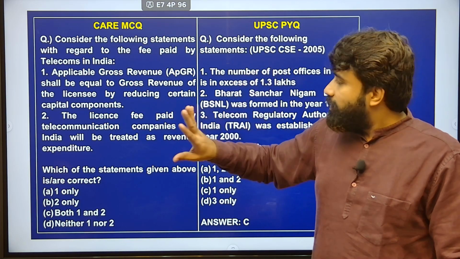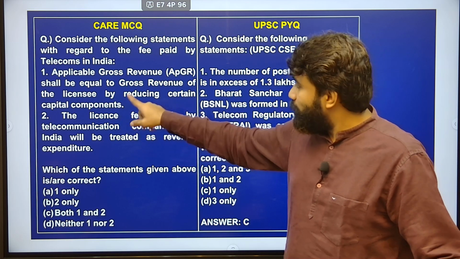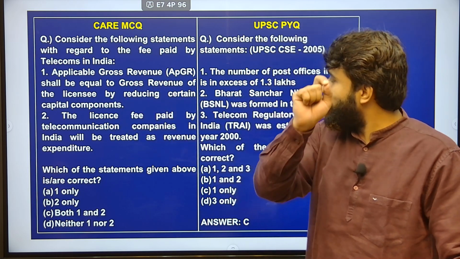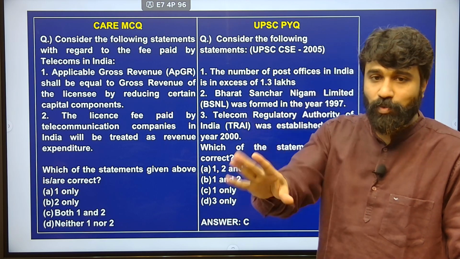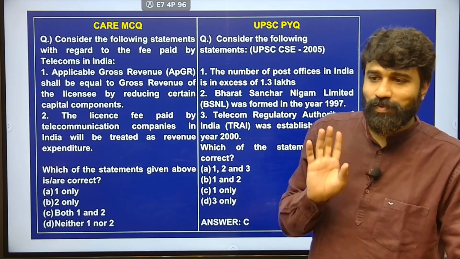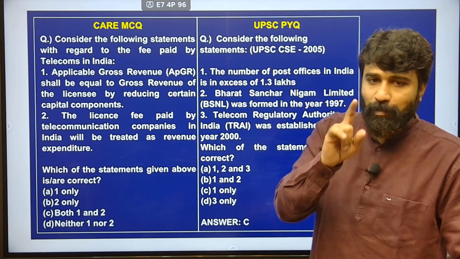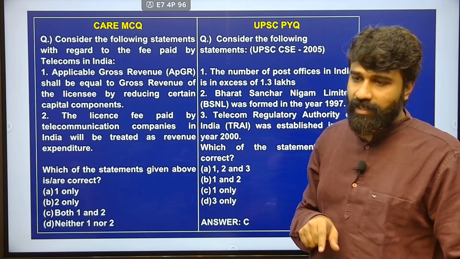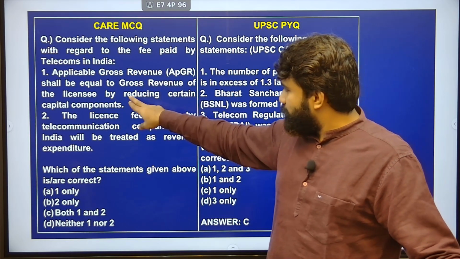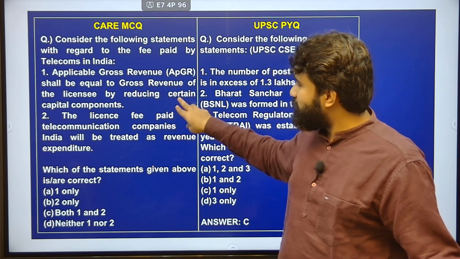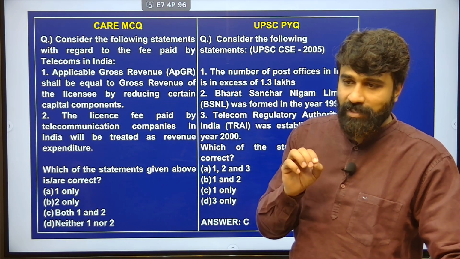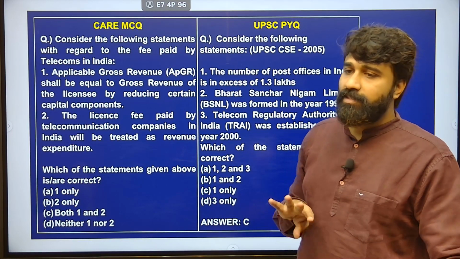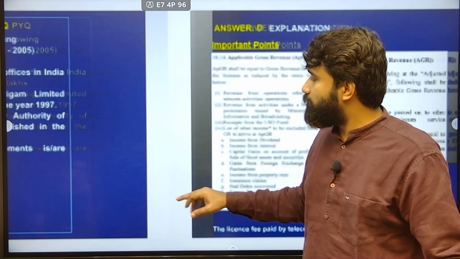Actually, capital expenditure, I have told you. With respect to this, applicable gross revenue shall be equal to gross revenue of license by reducing certain capital components. Is it true? Just apply the common sense that we have discussed earlier. Applicable gross revenue shall be equal to gross revenue of the license by reducing certain capital components or revenue components. Okay, please go through it.